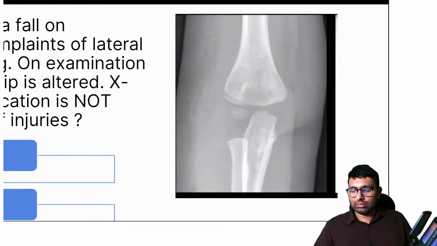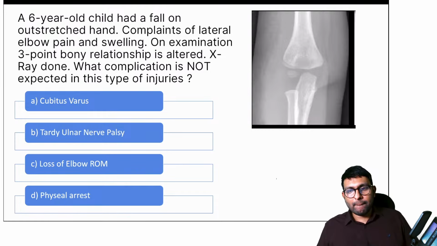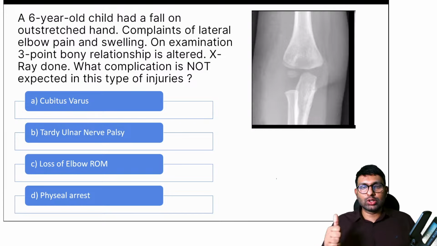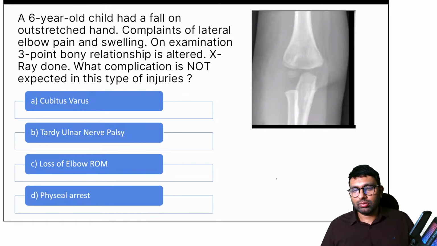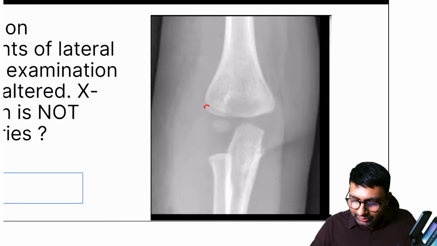What do you see in this X-ray? No one knows the diagnosis? How did you answer the question without the diagnosis? See, is this a supracondylar humerus fracture? We'll try to rule out. Okay, Dr. Jain says it's lateral condyle fracture. You're right, Dr. Jain. See here, there is a small fracture here.